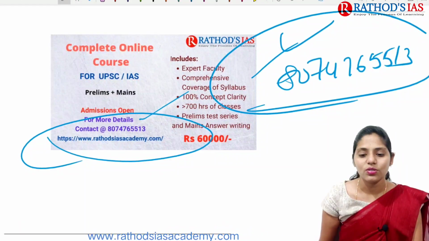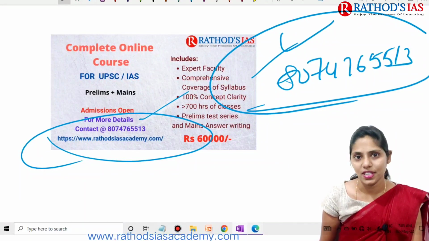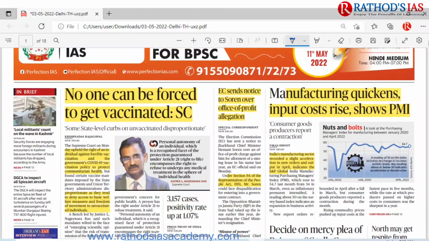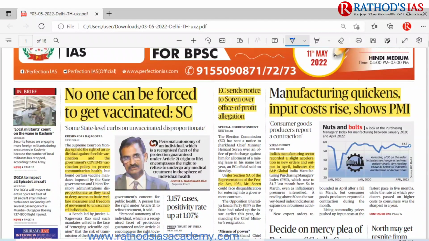And now let us try to see today's Hindu newspaper PDF. So this is today's Hindu, the date is May 3rd 2022, and this is the Delhi edition. The first article here is regarding this: no one can be forced to get vaccinated.